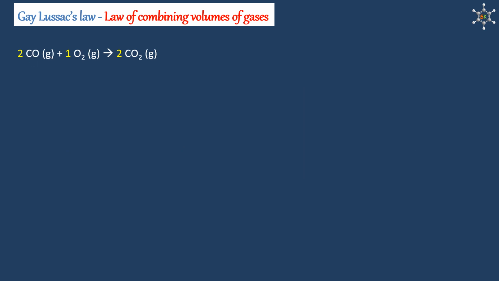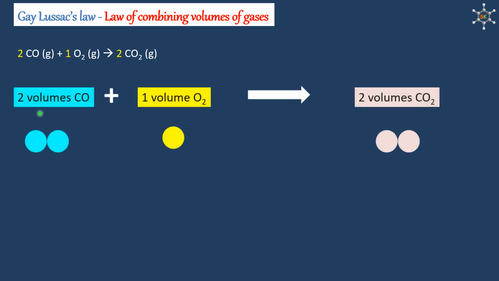Another example, 2 molecules of carbon monoxide gas reacting with 1 molecule of oxygen gas giving 2 molecules of carbon dioxide gas. According to Gay-Lussac's law, 2 volumes of carbon monoxide reacting with 1 volume of oxygen giving 2 volumes of carbon dioxide. If we take the reactant and product volume ratio, that is 2:1:2.